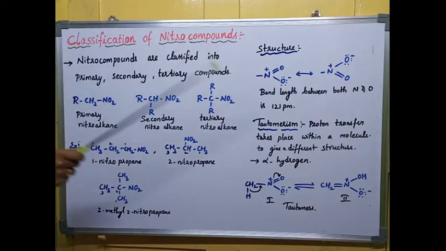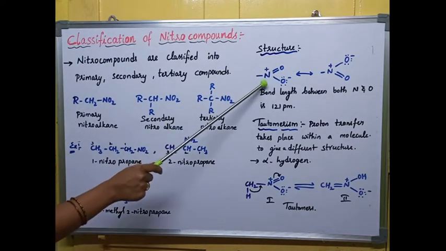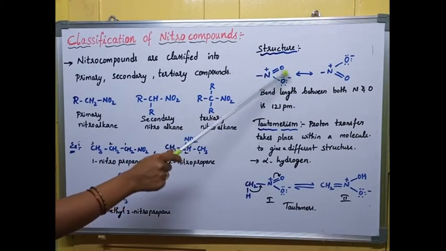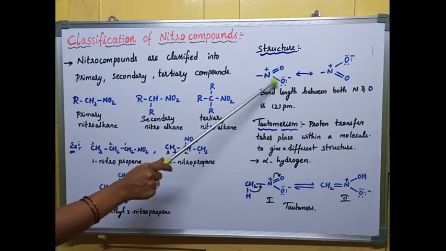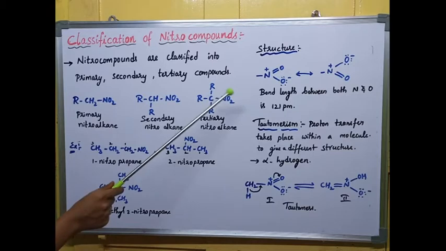Next, coming to the structure. The structure is a resonance hybrid of these two forms. You can write this form in this way or this way, the same meaning will come. And the bond length between the nitrogen and oxygen in these two bonds is 121 picometers. Okay, this is about structure.